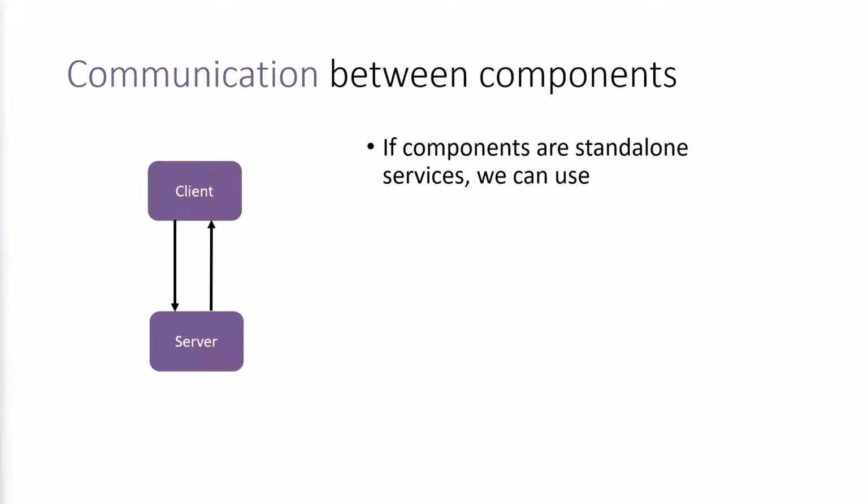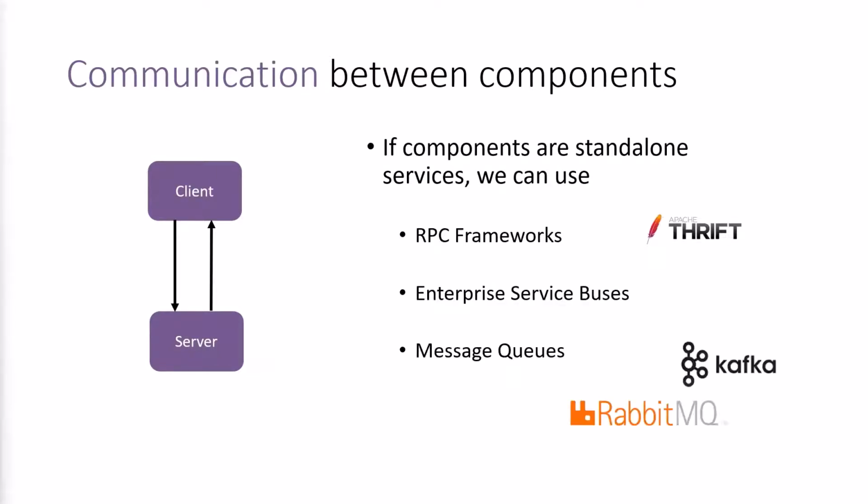Consider two of the components in the prior example. If these components are standalone services, there are many existing methods we can use to allow them to communicate uniformly, regardless of the programming languages they're implemented with or the platform that they're deployed on. These solutions include RPC frameworks like Apache Thrift, enterprise service buses, and message queues or streaming services like RabbitMQ or Apache Kafka.